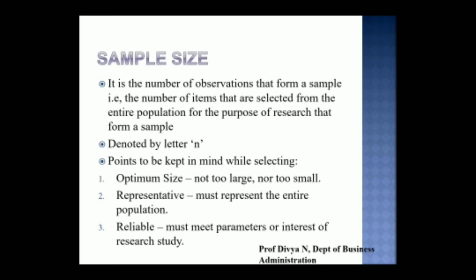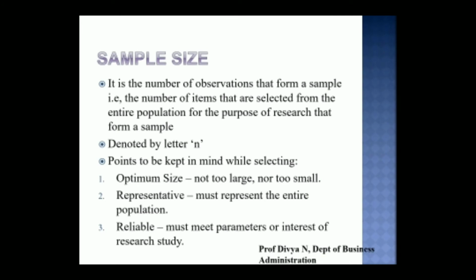Sample size talks about the n number of observations or n number of elements or n number of items that has been selected from the entire population for the purpose of research, which is called a sample. So sample size is nothing but the number of samples that has been considered from the entire population for conducting the research. It is always denoted by the letter n.